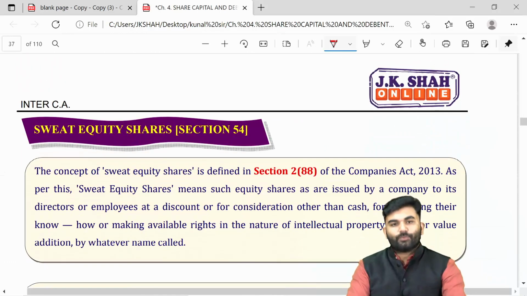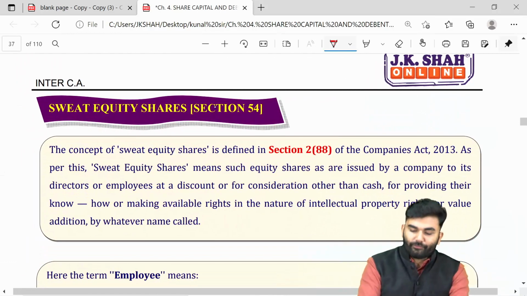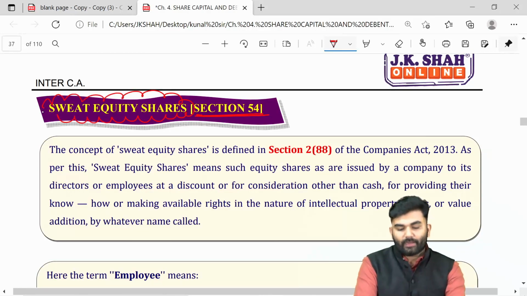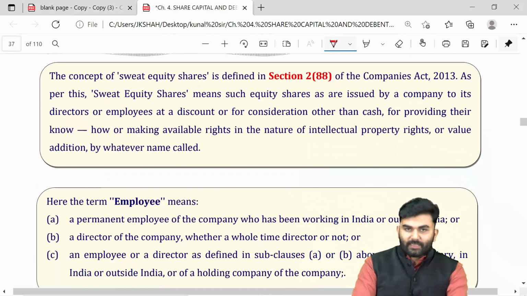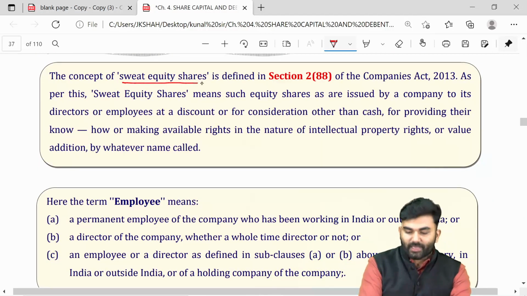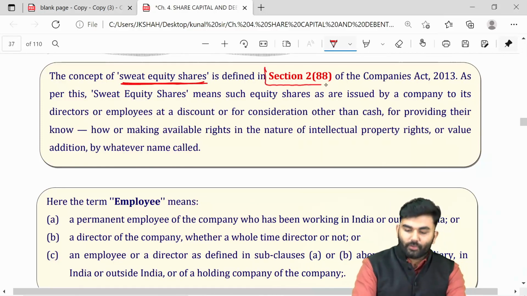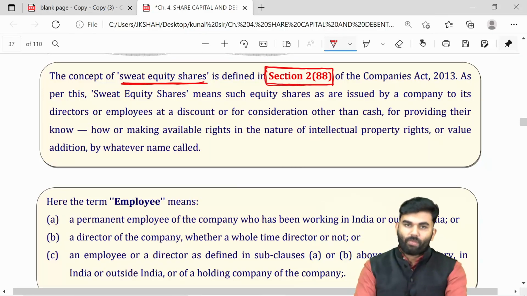Over here, the next provision is section 54, which deals with sweat equity shares. The concept of sweat equity shares is given under section 2, clause 88 of Companies Act 2013.